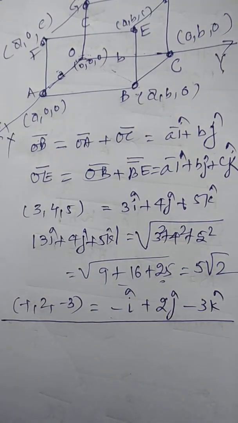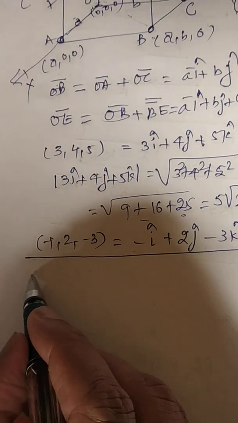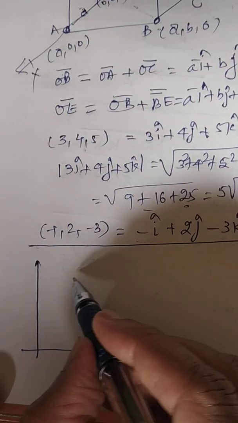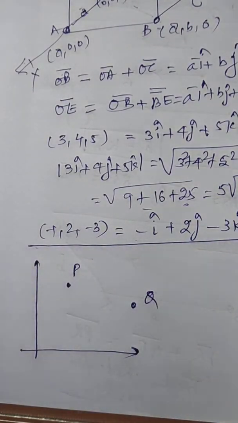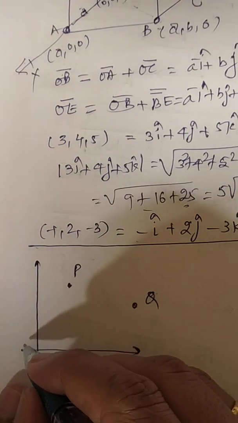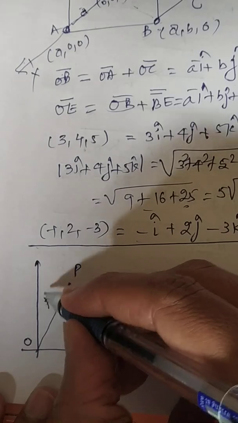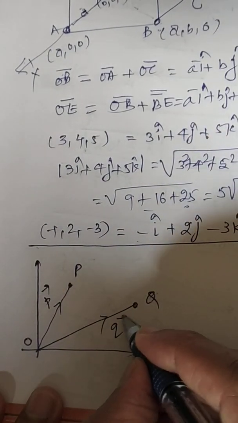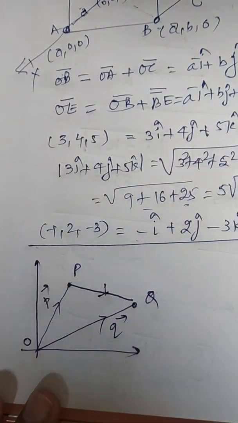Sometimes the endpoints of the vectors are known to you. In that case, how will you solve that situation? Let me explain. This is the P point, this is the Q point, and I want to talk about how to get the vector PQ. At present, we know everything from the origin. So this is, say, small p vector, this is small q vector, and I am interested in this PQ vector.